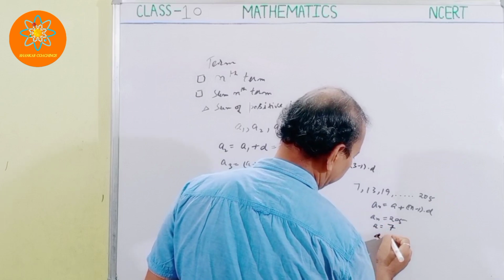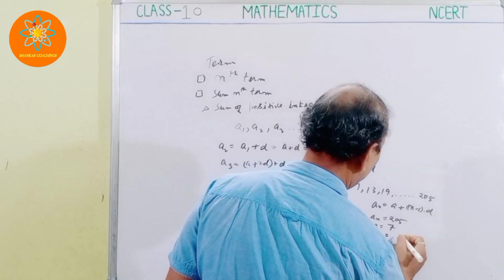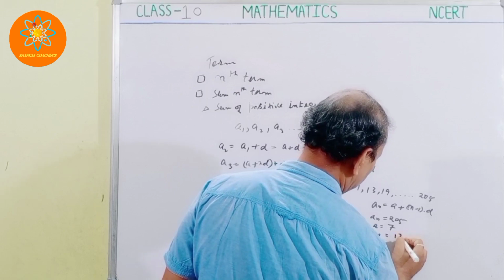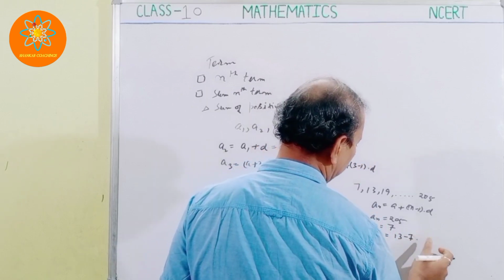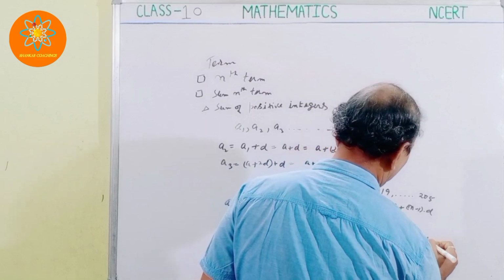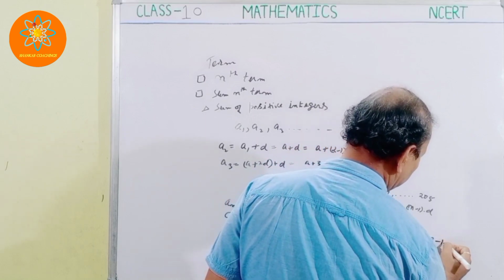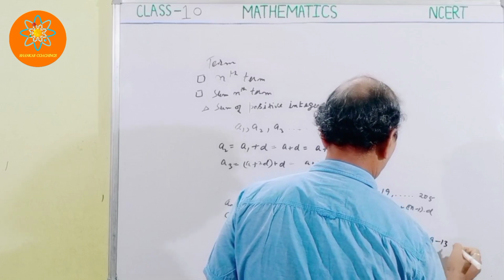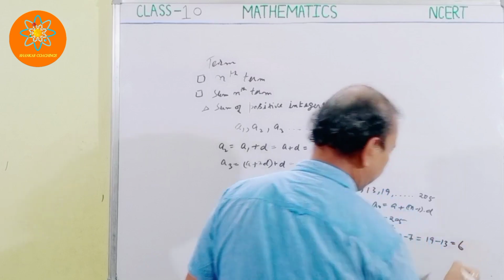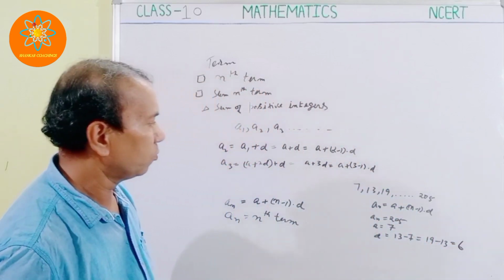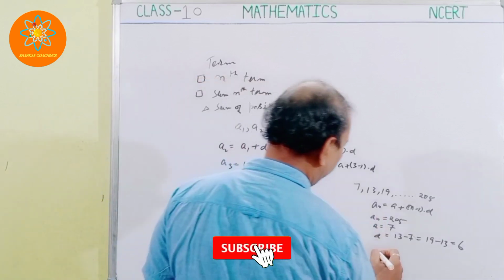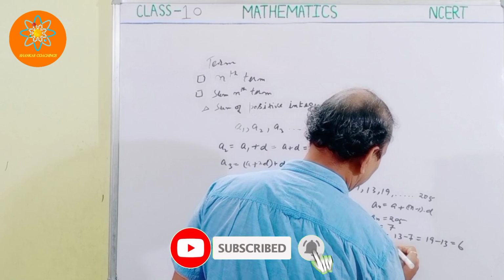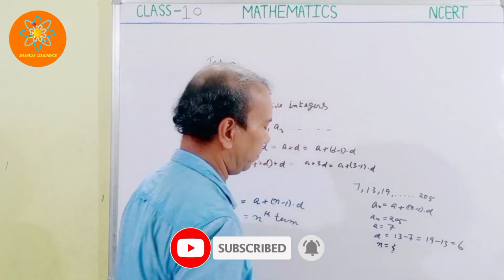What about D? Your D is equal to 13 minus 7, which is equal to 19 minus 13. You will get 6. So the common difference I am getting is 6. What I have to find is the value of n.